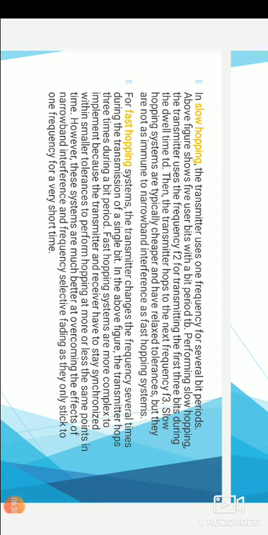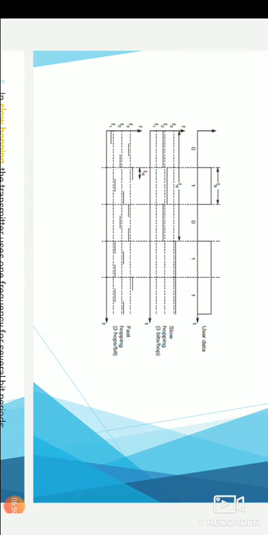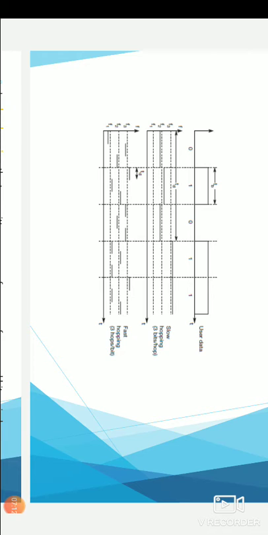Slow hopping systems are typically cheaper and have relaxed tolerances, but they are not as immune to narrowband interference as fast hopping systems. In fast hopping systems, the transmitter changes the frequency several times during the transmission of a single bit. In this figure, in slow hopping, 3 bits of user data occupy one hop, but in fast hopping, within a single bit it hops several times. So it is 3 bits per hop in slow hopping, and in fast hopping 3 hops per bit.